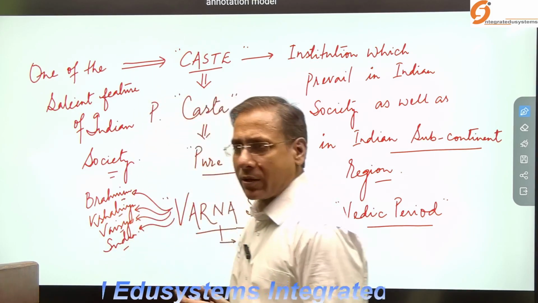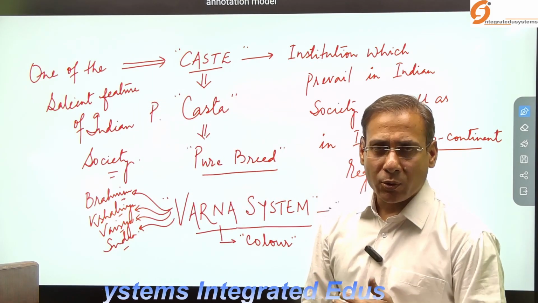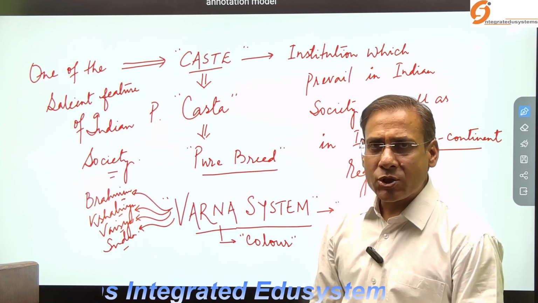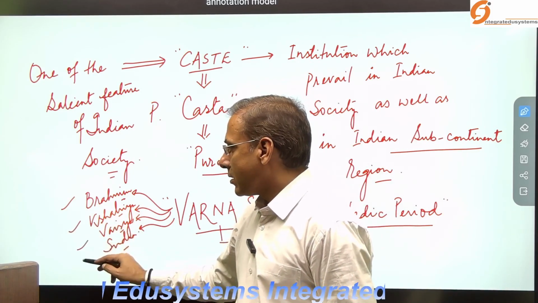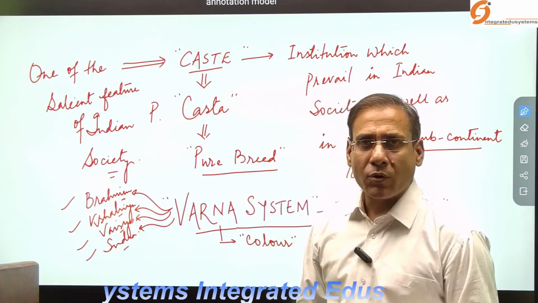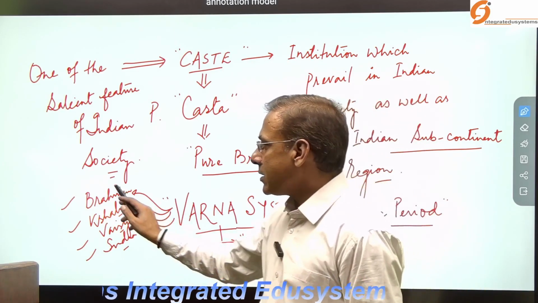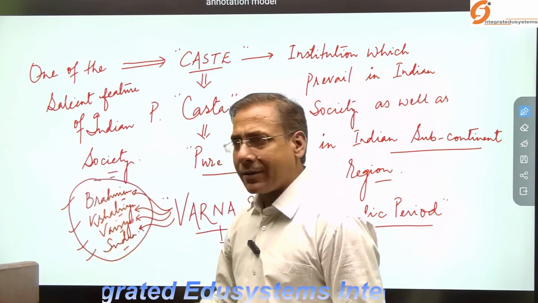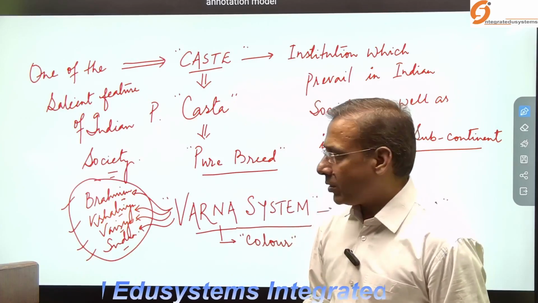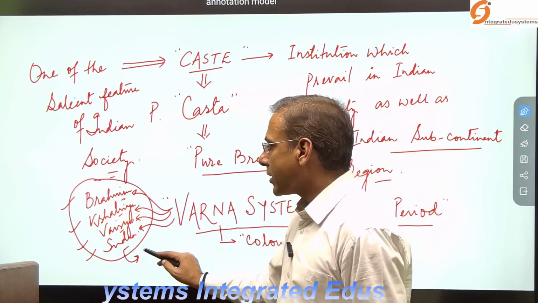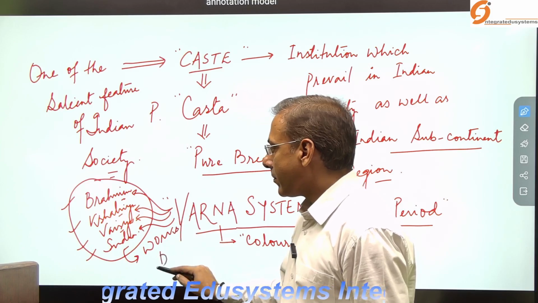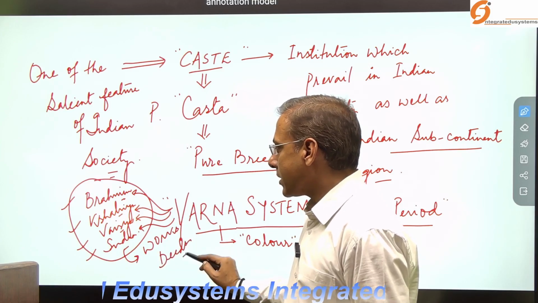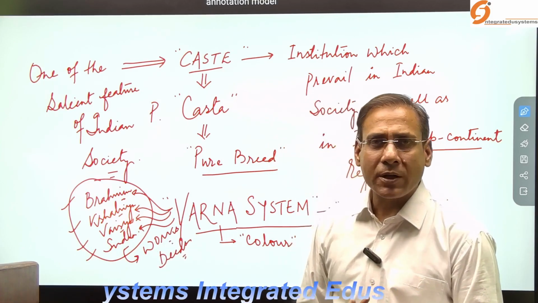There are four Varnas. When you go through the history, the society was differentiated into four Varnas. And these Varnas earlier, during the Vedic period, were based on their works or deeds. So earlier the Varna system was based on deeds or works.